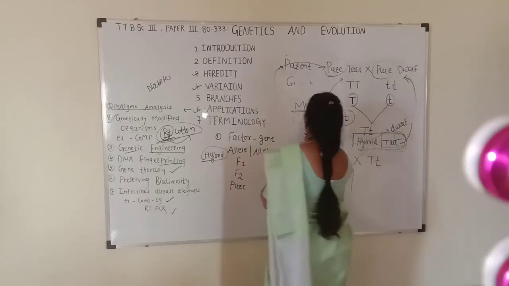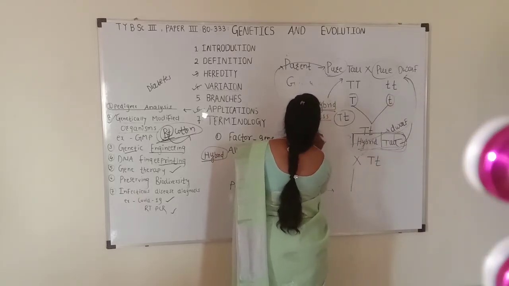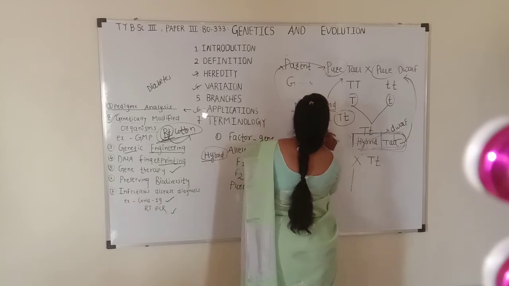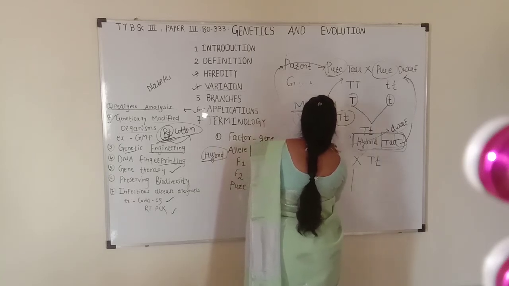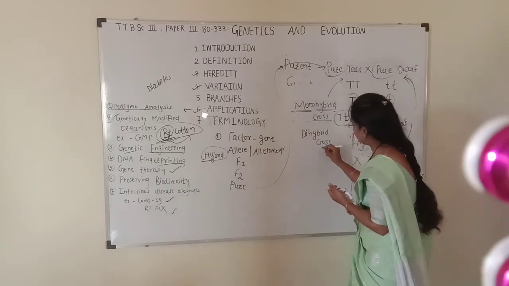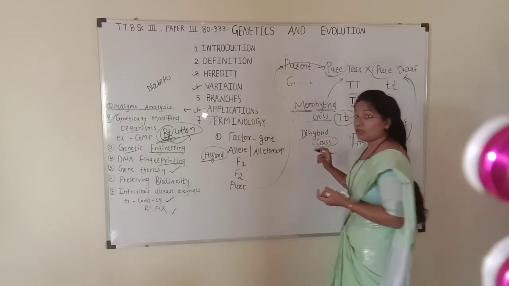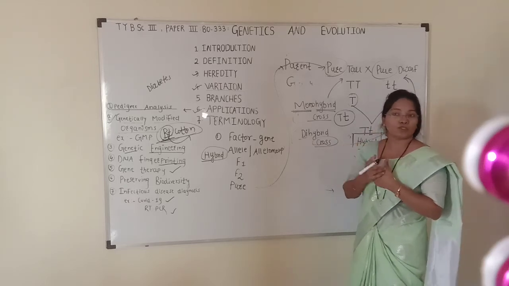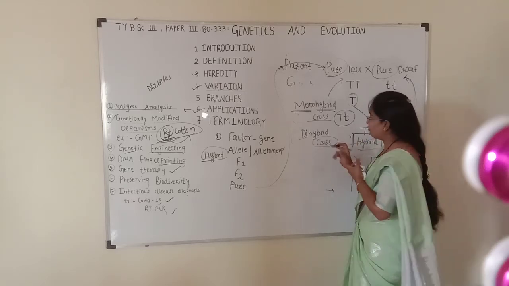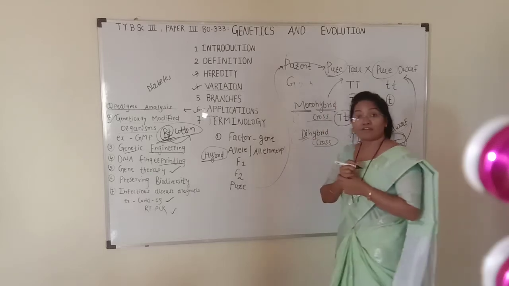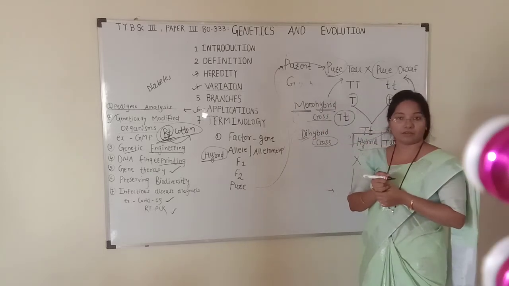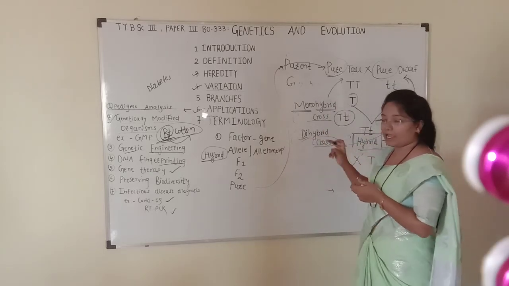The next cross is the dihybrid cross. Di means two. A cross between two homozygous individuals differing in two pairs of contrasting characters is called a dihybrid cross.